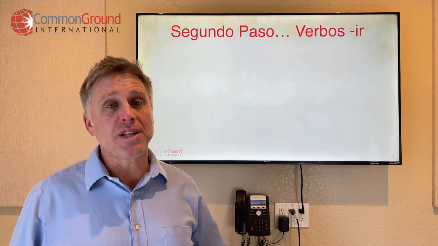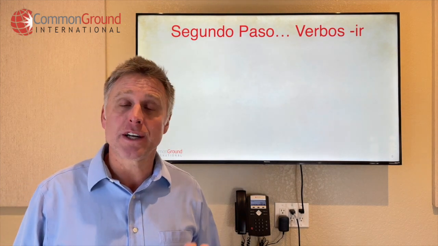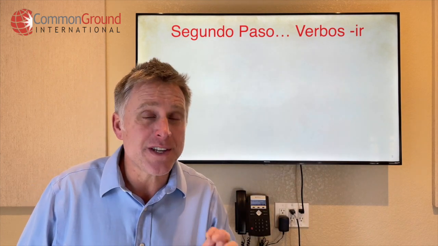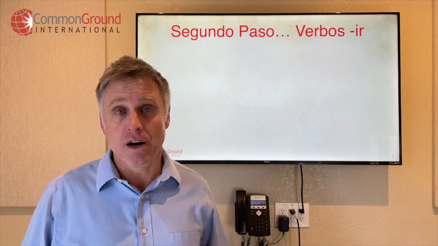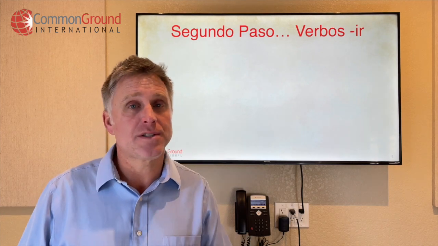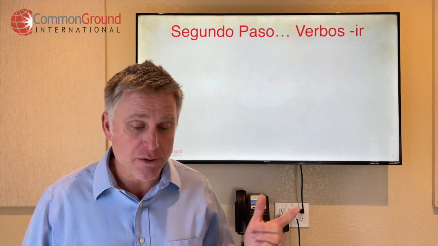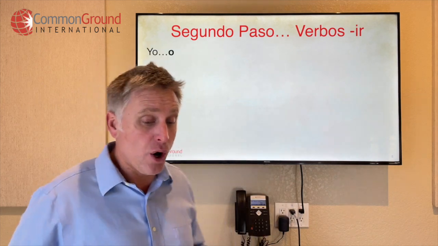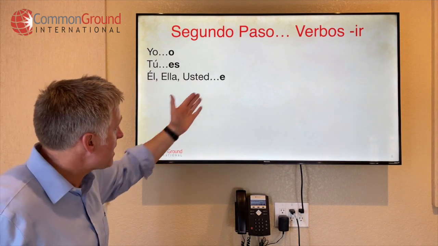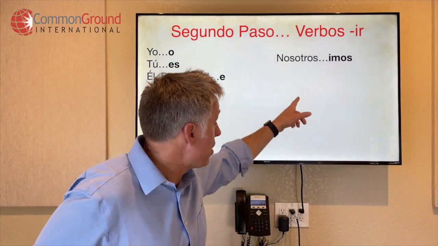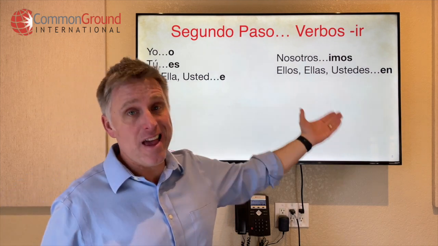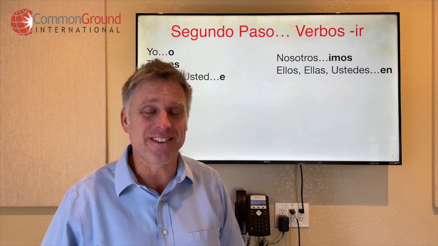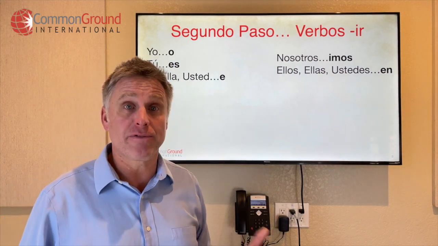Let's move on to verbos IR. Verbos IR, you're going to see in all of our tenses are very, very similar to ER verbs. So ERs and IRs are very, very similar in all tenses. Okay, so we're going to see a lot of repetition here with IR verbs that we had with the ER verbs. Okay, yo, o, tú, es, él, ella, usted, nosotros, imos, ellos, ellas, ustedes, en. Okay, so a lot of repetition, but nosotros is the one that's different, okay?